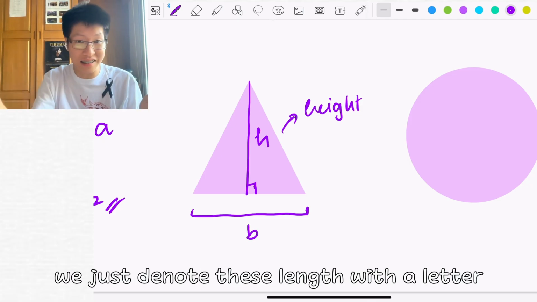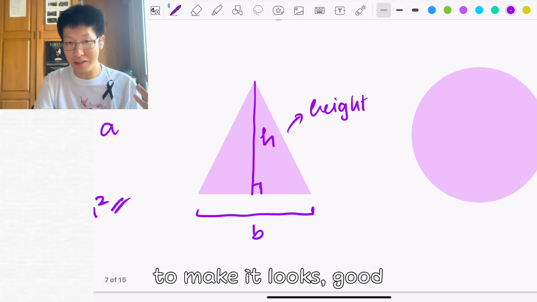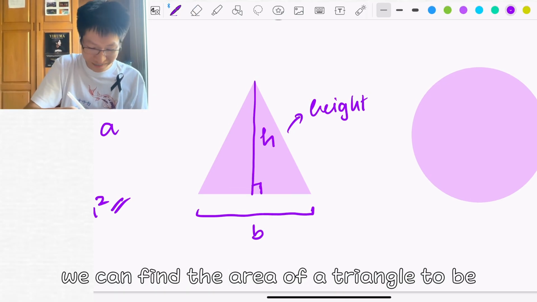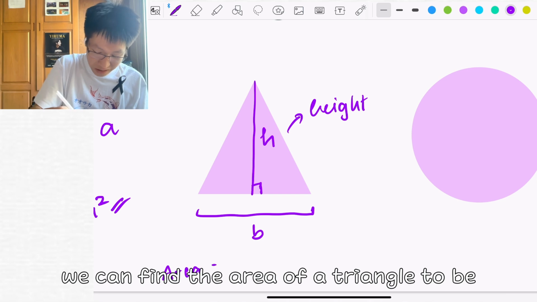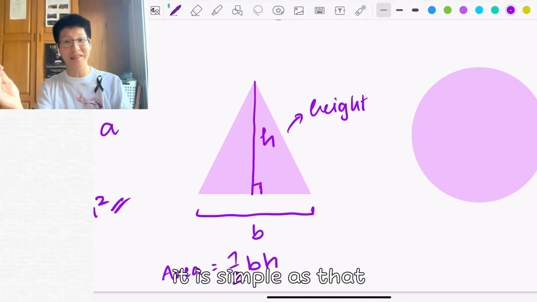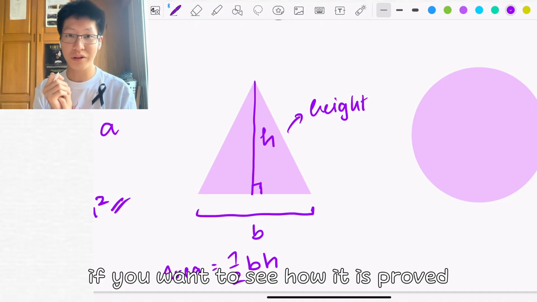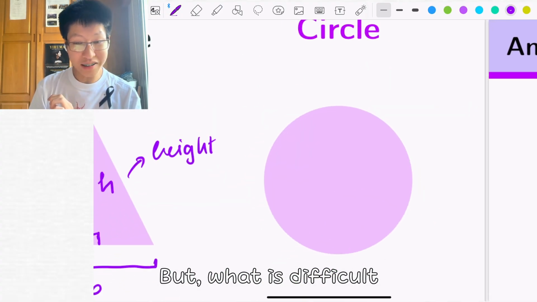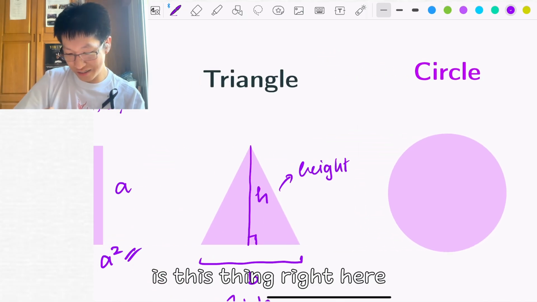We just denote these lengths with a letter to make it look good. We can find the area of a triangle to be 1/2 b and h. It's as simple as that. If you're curious about the proof, you can look it up online. It's not that difficult.